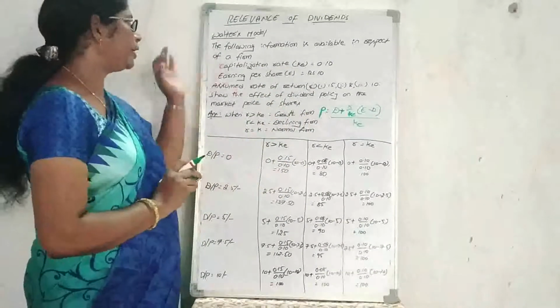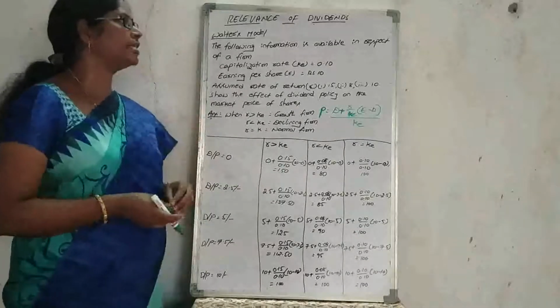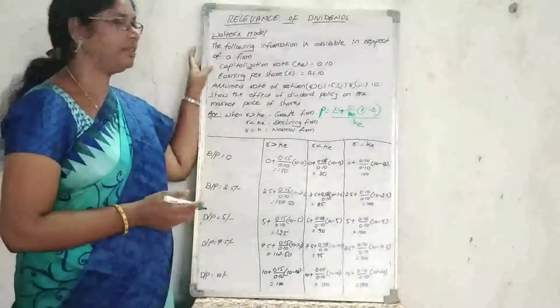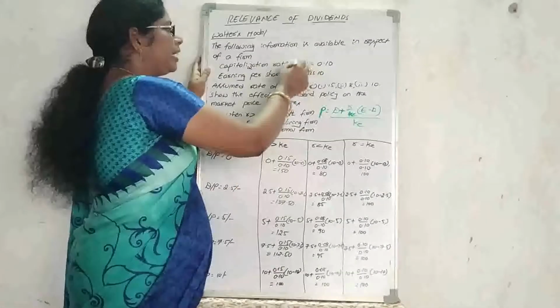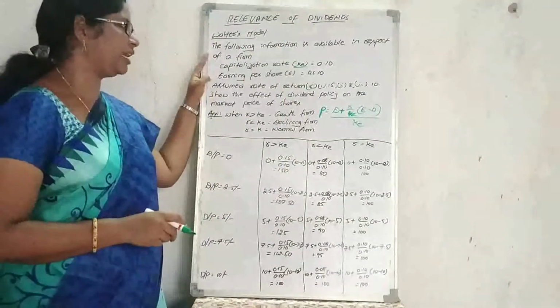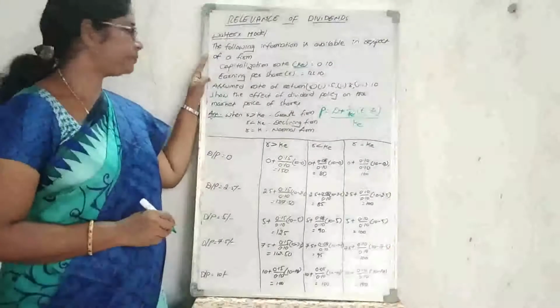Coming to the problem, the following information is available in respect of a firm. Capitalization rate, meaning KE, equal to 0.10. Earning per share equal to 10 rupees.